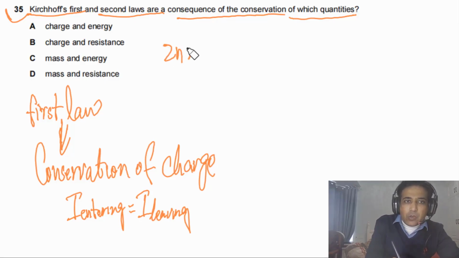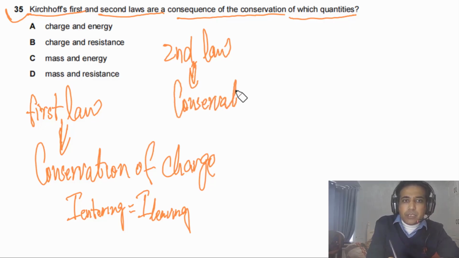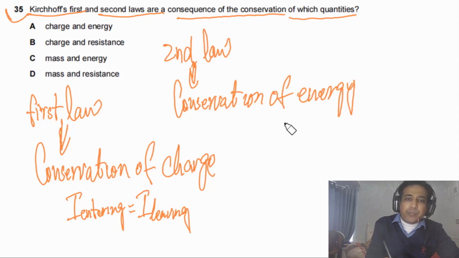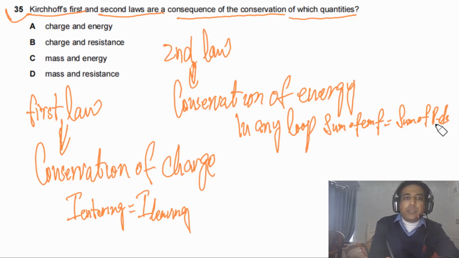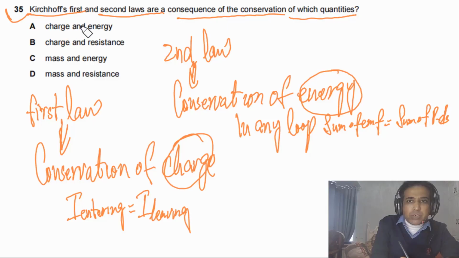And the second law is based on conservation of energy in any loop. Sum of EMFs has to be equal to sum of PDs, meaning energy has to be conserved. So the first is based on charge, the second is based on conservation of energy. So it has to be charge and energy. The answer is A.